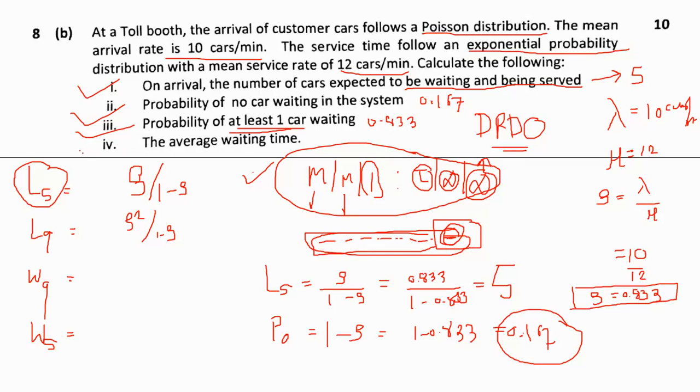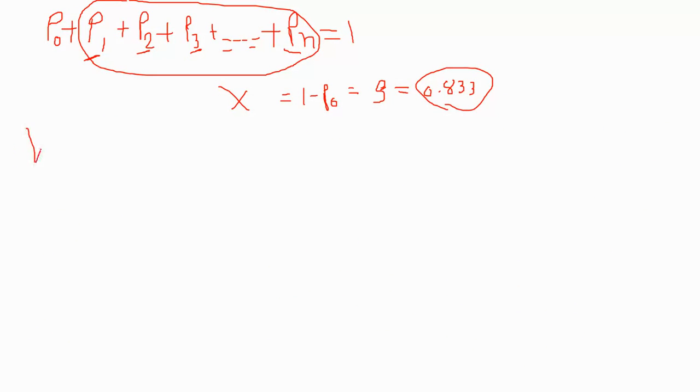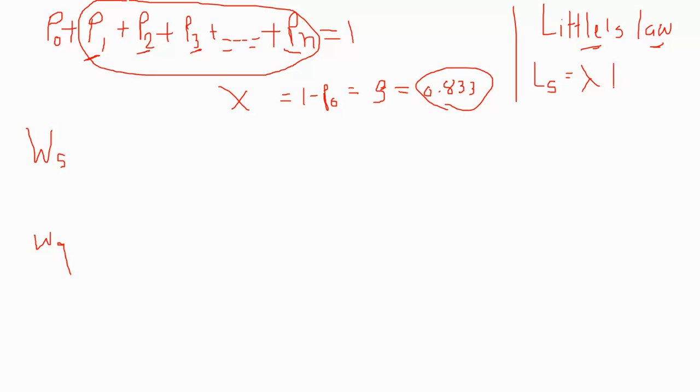And the average waiting time. So for the average waiting time, we have two types of waiting time. One is the waiting time in the system, and the other is the waiting time in the queue. So what is the one? There is a law called Little's law. Little's law says that the length of the system is lambda times the waiting time in the system, and the length of the queue is lambda times the waiting time in the queue.